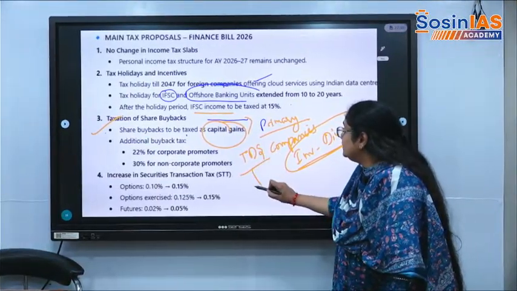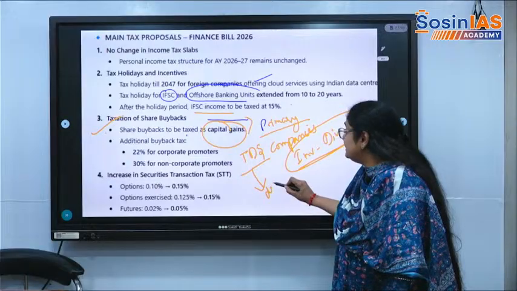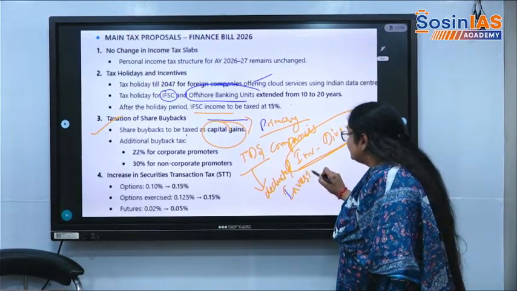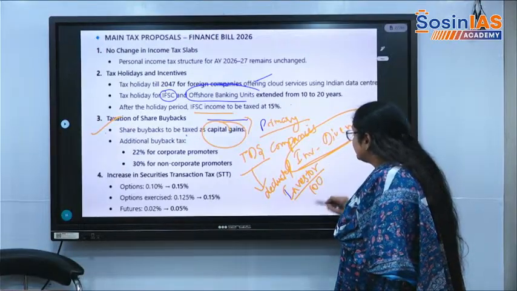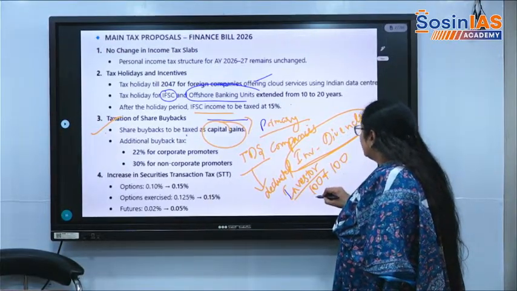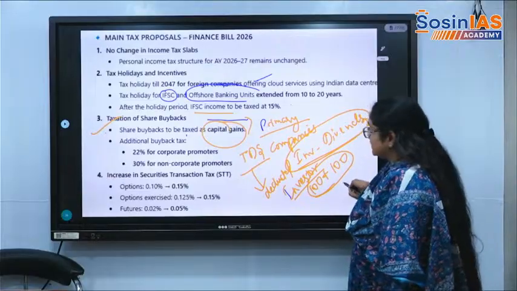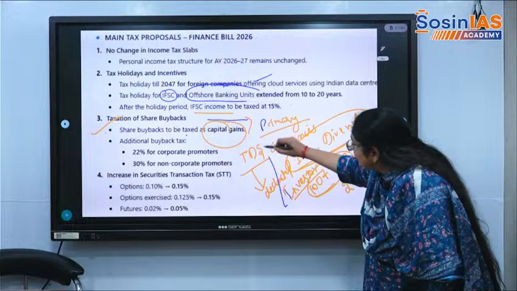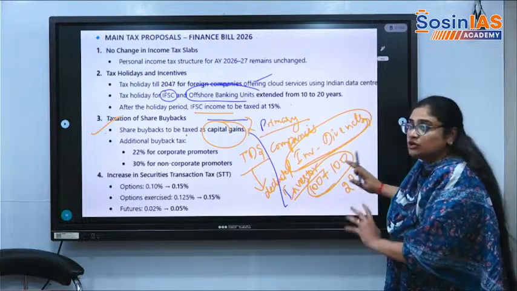Later, the money will be deducted at the end of the investor. If the investor is getting a return, say the face value of the instrument he bought is 100 and he is getting 200. Before, if he sold this share to the original company, there was no tax.